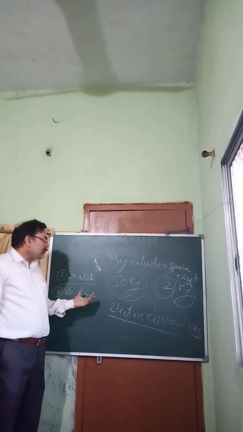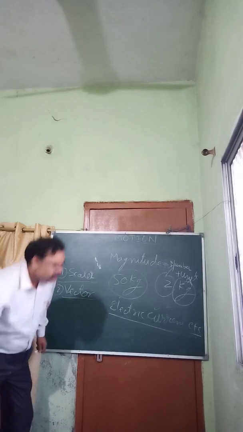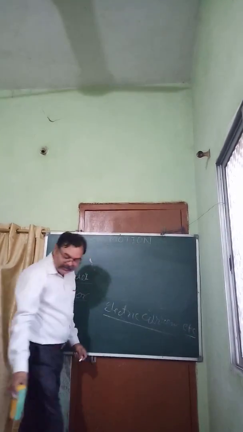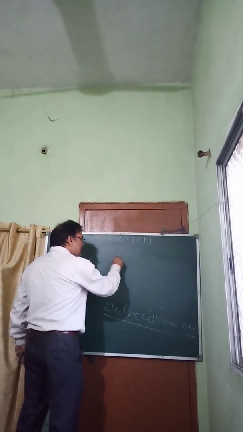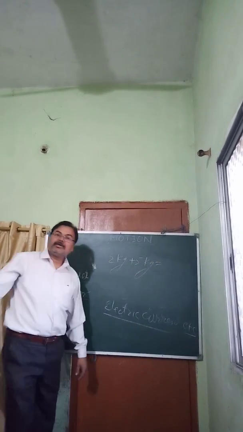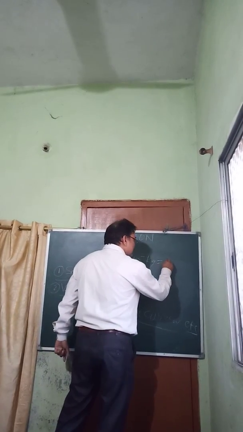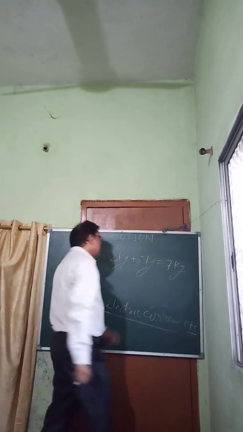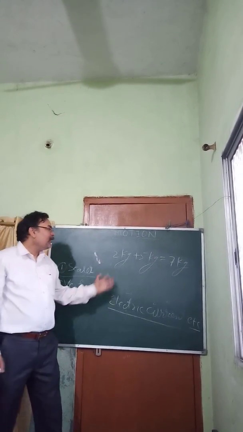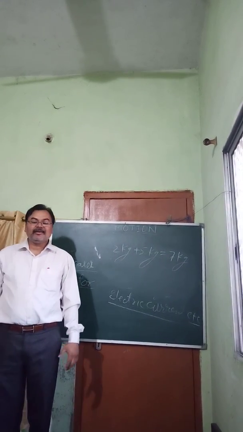Now, what about vectors? One more thing first. Suppose we are talking about sugar, and the same day you brought 2 kg of sugar and your father brought 5 kg. What is the total mass of sugar at your home? That is 7 kg, 5 plus 2. You have used simple algebra. So wherever you can use simple algebra to add, that is called a scalar quantity.